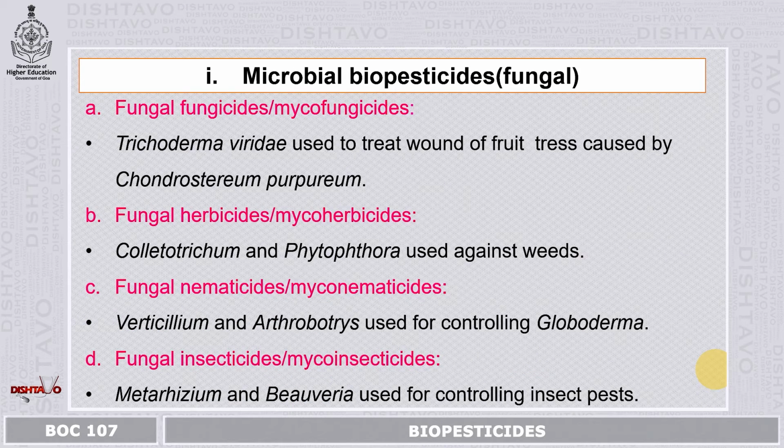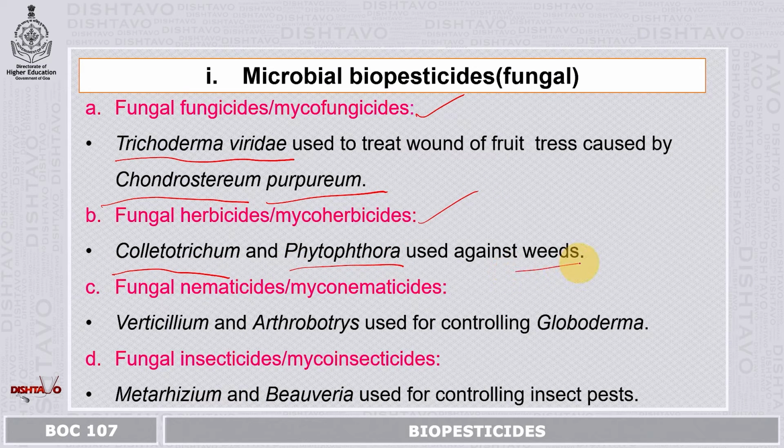Now we have fungal biopesticides. First one is fungal fungicides. Here we have fungal strains which control the diseases which are caused by fungus itself. Example is Trichoderma viride, used to control or treat the wounds of fruit trees which are caused by Chondrostereum purpureum. Next is fungal herbicides or mycoherbicides. Here we take fungal strains to control the weeds which increase in number except your crop plant. Example is Colletotrichum and Phytophthora, used against weeds.